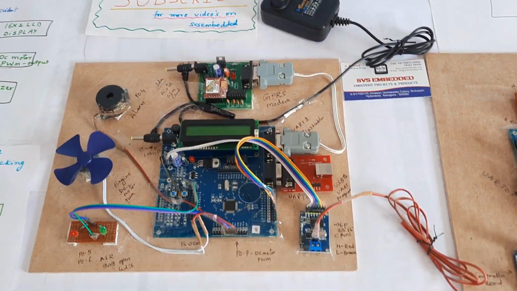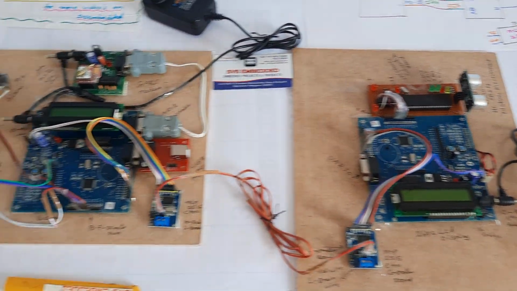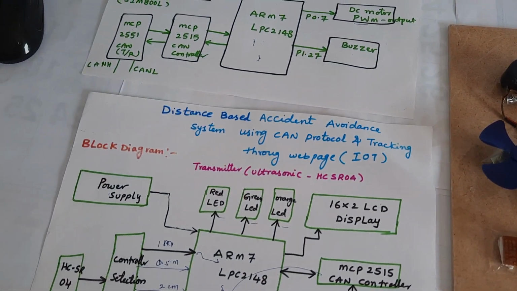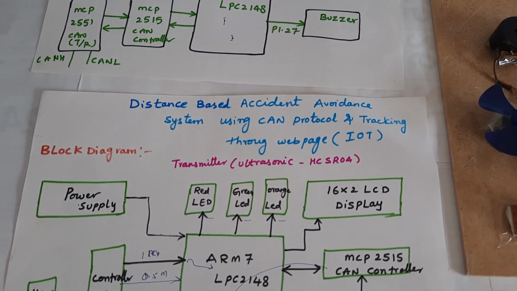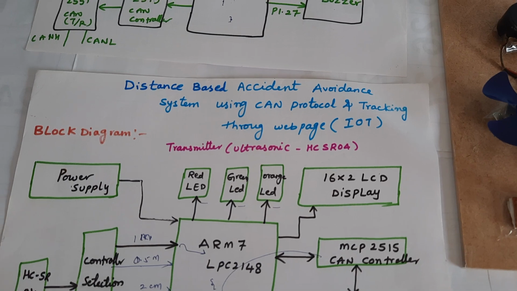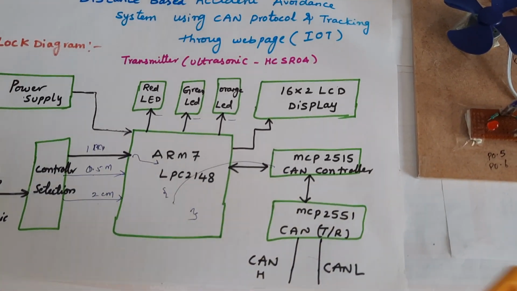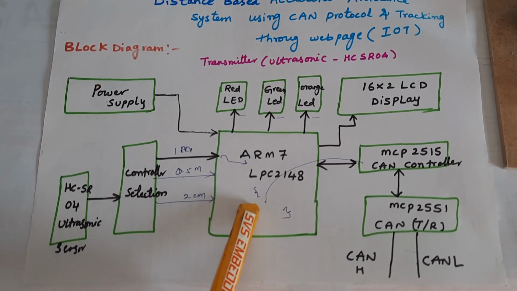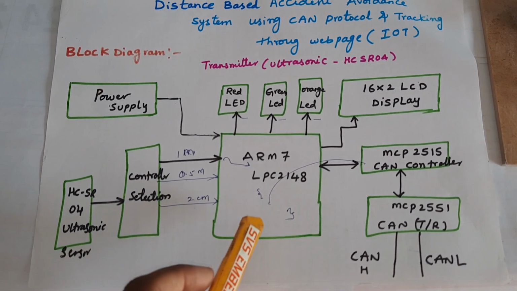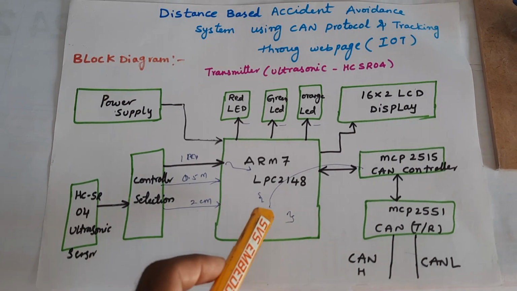The project title is Distance Based Accident Avoidance System using CAN protocol and tracking through IoT web page. Here we are using an ARM processor, the LPC2148 ARM7, a 32-bit processor.